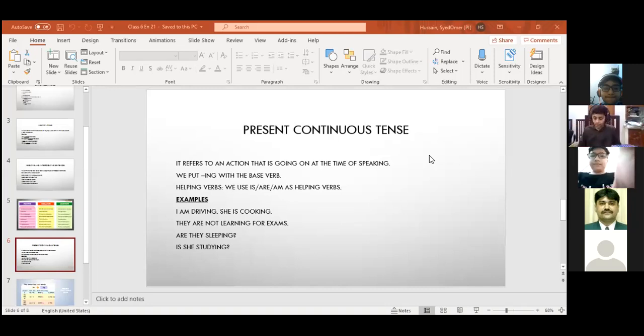Ahmed Raza. I'll give you one sentence. Change it into negative and interrogative. The gardener is watering the plants. The gardener is not watering the plants. Correct. Interrogative. Does the gardener is watering the plants? Beta, we are not using do and does. It's not simple present. It's present continuous. Is the gardener watering the plants?